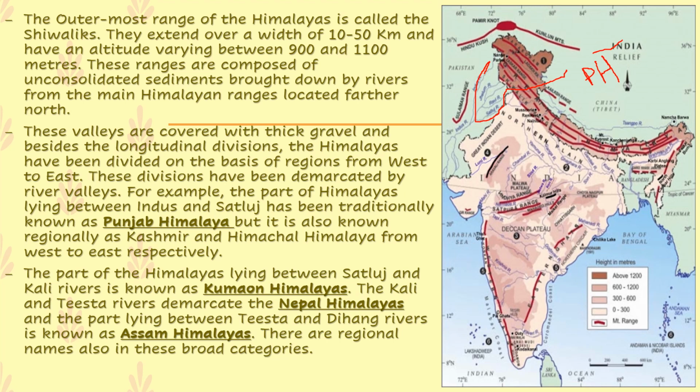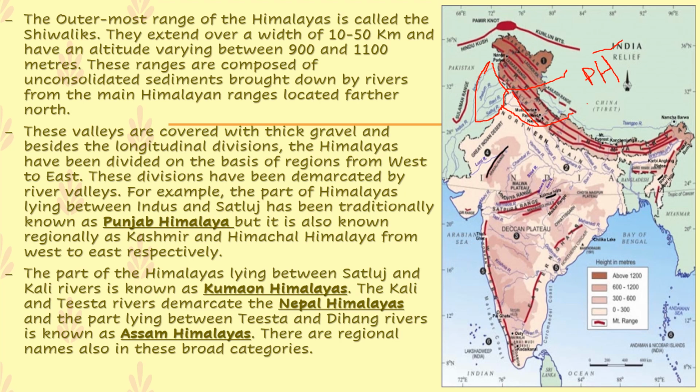Then from Satluj to river Kali. The river Kali comes under the Nepal boundary. You can see the border over here, from Satluj to the Nepal boundary, where the river Kali comes. So this portion to this portion is known as the Kumaon Himalayas.